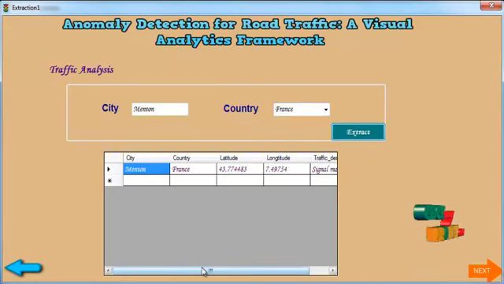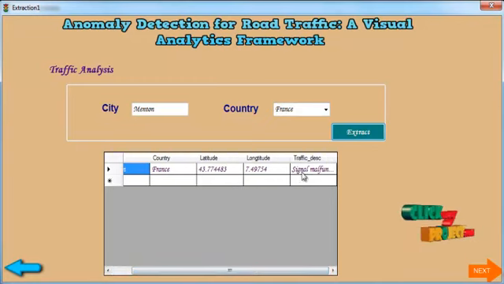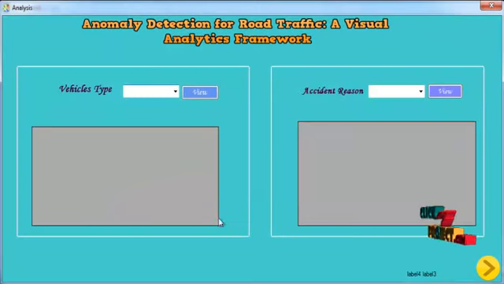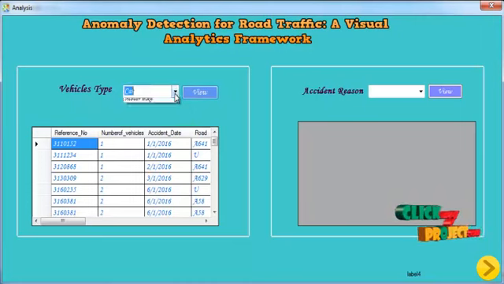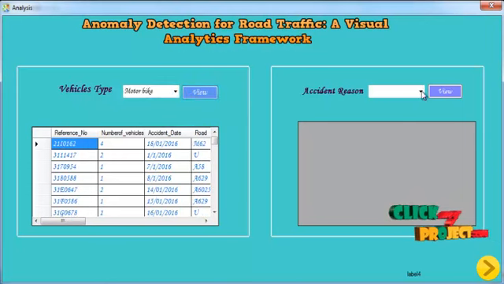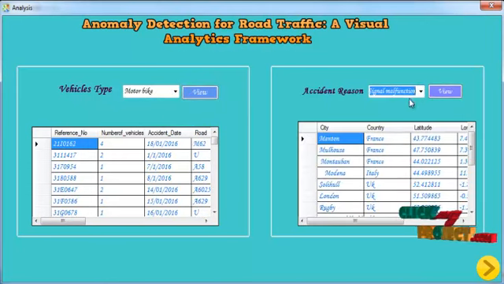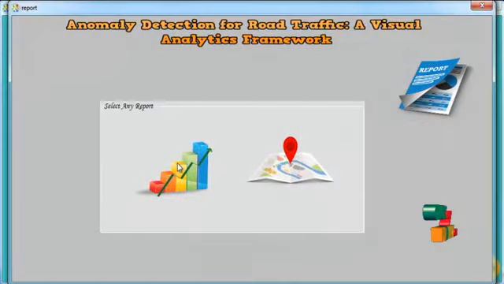Now you see the extracted details containing city, country, latitude, longitude and traffic description. After that we perform analyzing of the data, and after that you click this button.